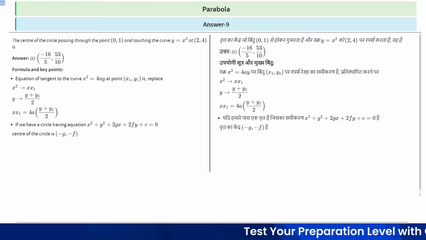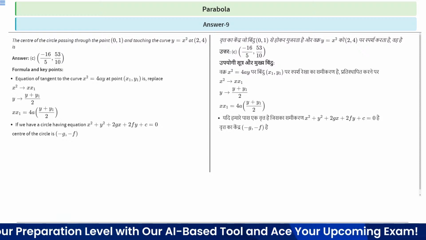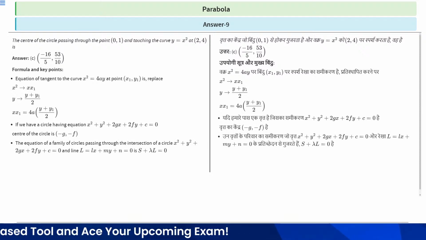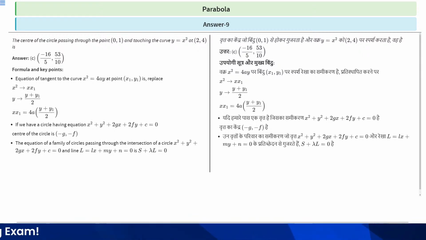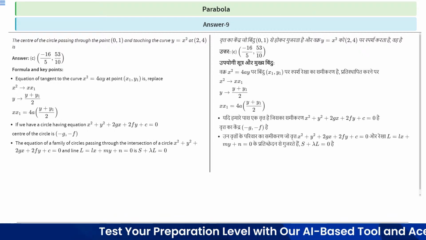So if we have a circle having equation x square plus y square plus 2gx plus 2fy plus c equal to 0, the center of the circle is (minus g, minus f). Therefore, the equation of a family of circles passing through the intersection of a circle x square plus y square plus 2gx plus 2fy plus c equal to 0 and the line lx plus my plus n equal to 0 is S plus lambda L equal to 0. Clear? S plus lambda L equal to 0.